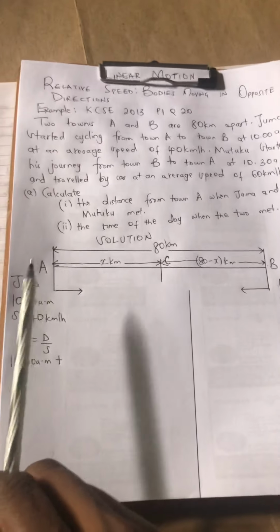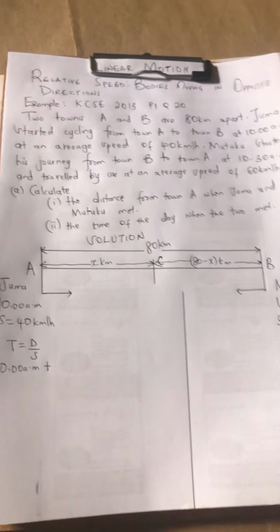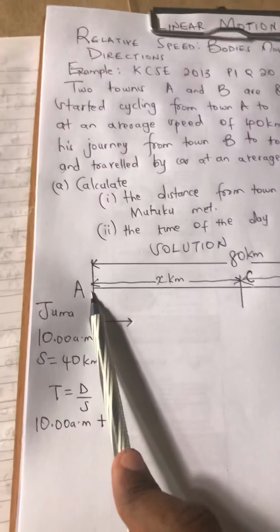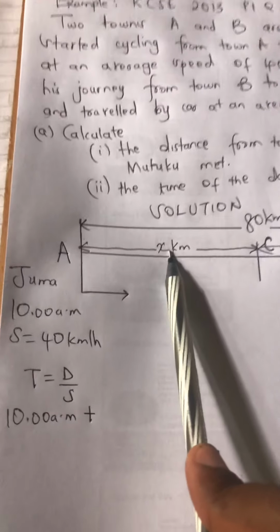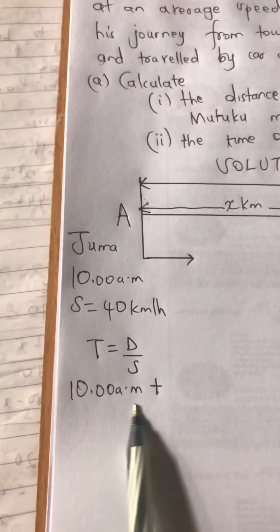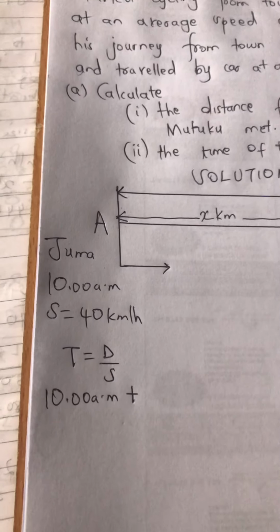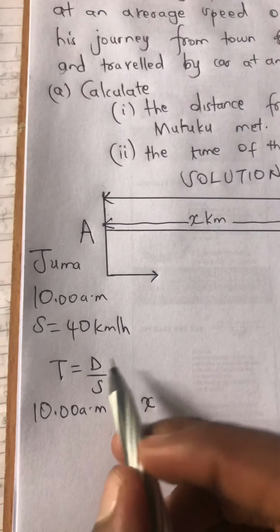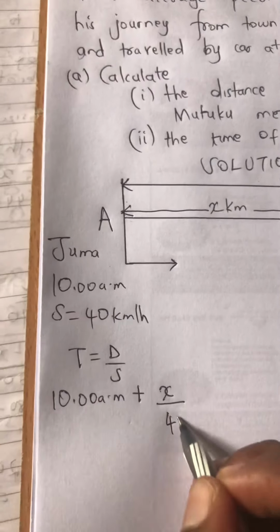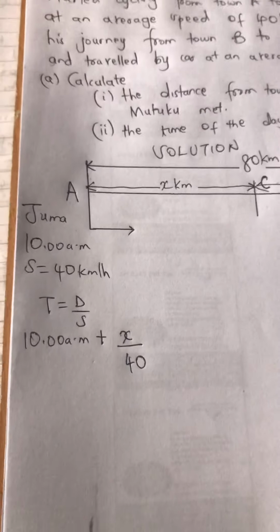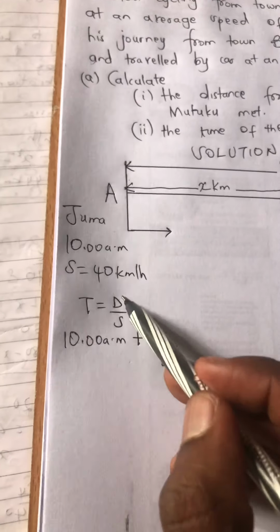So now we have the distance from A to C and we have the distance from B to C. So Juma is coming from point A up to point C. So he is going to cover x kilometers. And he started at 10 am. So alianza 10 am na atacover distance x kilometers, and he will be traveling at a speed of 40 kilometers per hour. So this will give us time. Time is distance over speed.